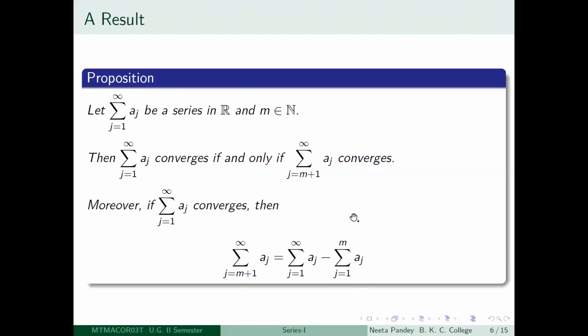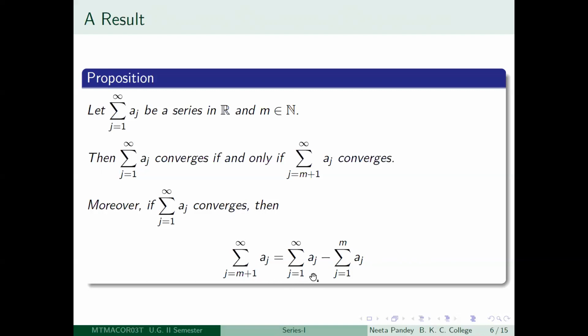Sum of a series is a real number, right? So logically speaking, when you write down this quantity, say summation j equal to 1 to infinity aj, what you actually have is the idea of a series, and that series means that there is a sequence of its partial sums. That is all we meant by this notation.